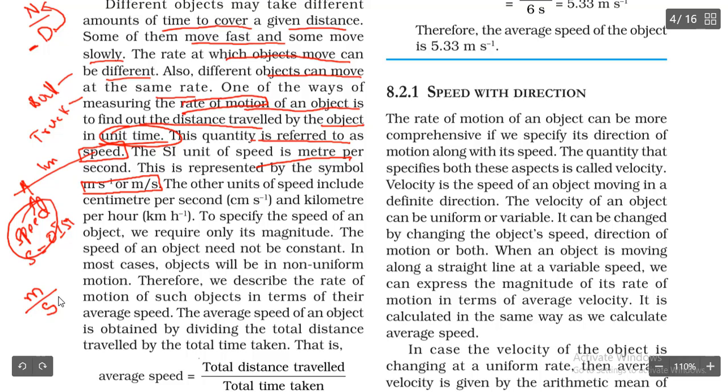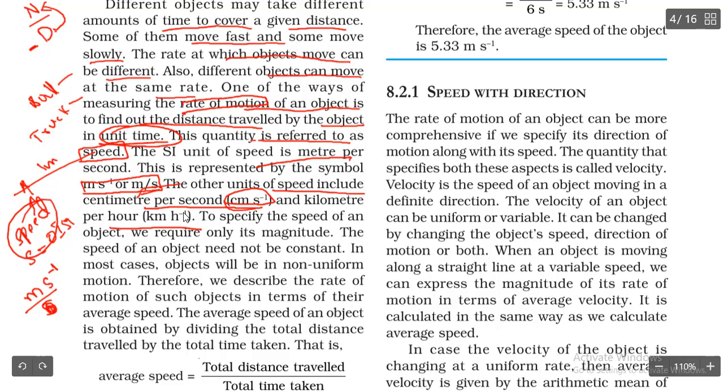So when s comes to the numerator place, what happens? It is going to become minus 1. Understood? What is the unit of speed? Meter per second. Got it? The other units of speed include centimeter per second and kilometer per second. If it is in meter, meter per second. If it is in centimeter, it will be centimeter per second.